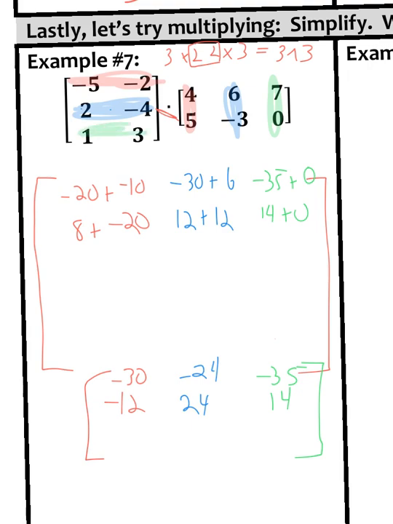All right, last row. So row by this column. 1 times 4 is 4. 3 times 5 is 15. So 19. Middle column, 1 times 6 is 6. 3 times negative 3 is negative 9. So negative 3.